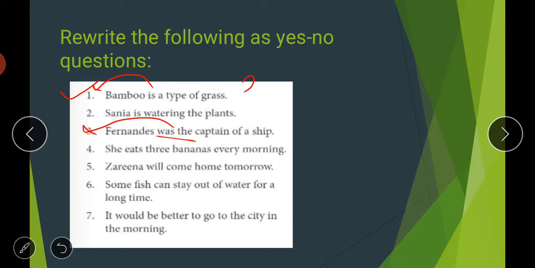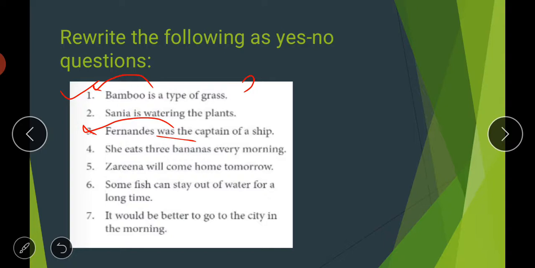So in this sentence, if you look at it carefully, there is no helping verb given. And if you check this sentence, this is subject plus main form of the verb plus predicate. So which sentence is this? This is your simple present tense. In the case of simple present tense, we make a question by putting the word do or does at the starting, before the subject. Then we will decide whether to use do or does according to the subject.